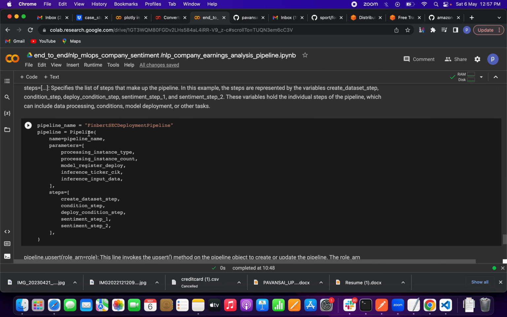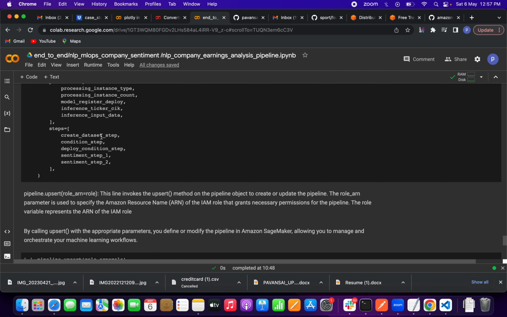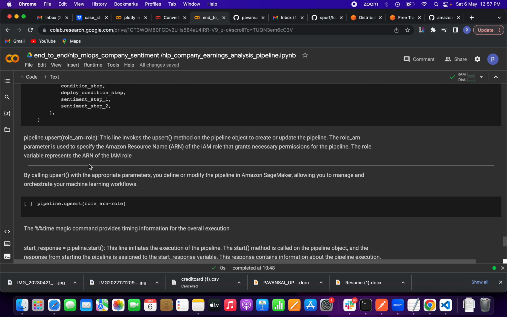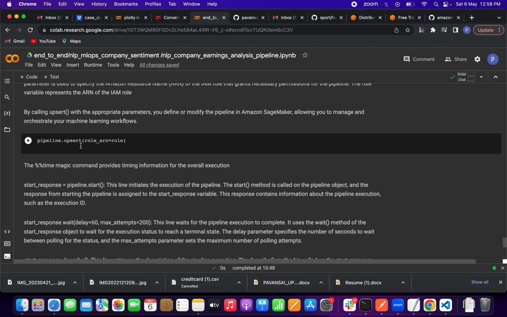In the Pipeline class, what is the name of the pipeline, the parameters: processing instance type, how many instance counts there will be, what is the model, inference, and the data. Same steps: the dataset step, condition step, deploy step, and sentiment step 1, sentiment step 2. Then pipeline.upsert. This line invokes the upsert method on the pipeline object to create or update the pipeline. Using this upsert method, we can define or modify pipelines, friends, in Amazon SageMaker.